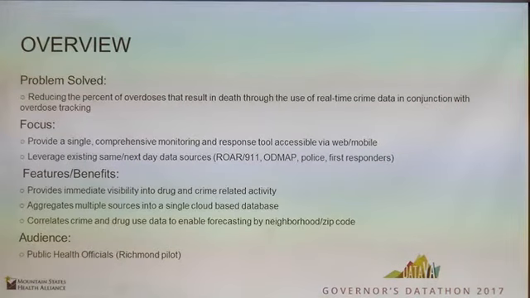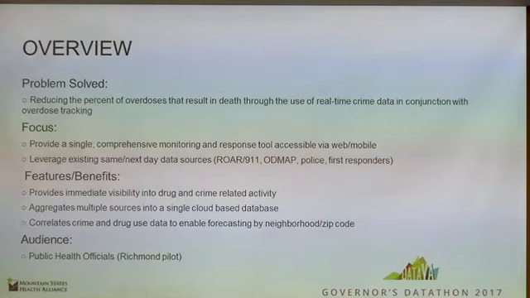The benefits are that it provides immediate visibility into drug and crime-related activity. It also aggregates multiple sources into a single cloud-based database. It correlates crime and drug use data to enable forecasting by neighborhood. And the intended audience is public health officials with Richmond as our pilot.